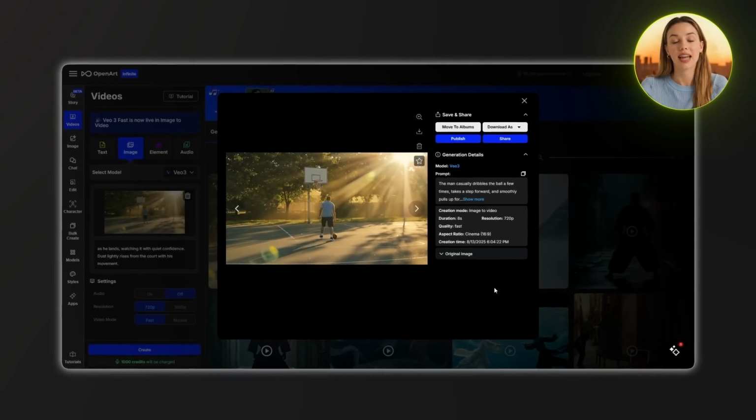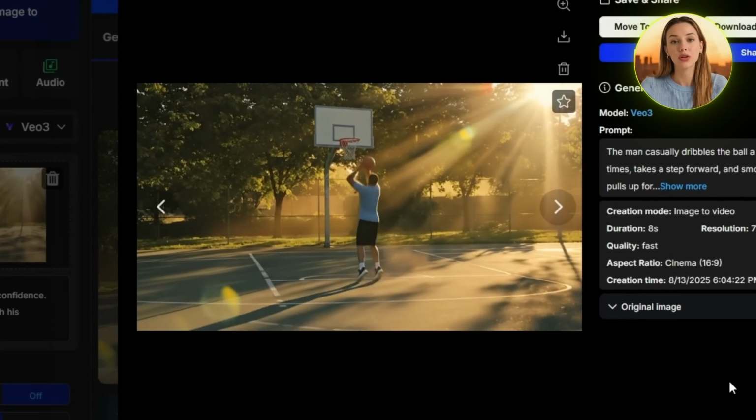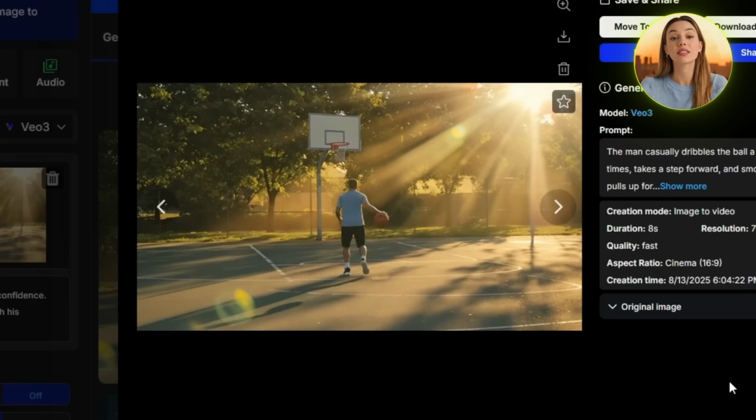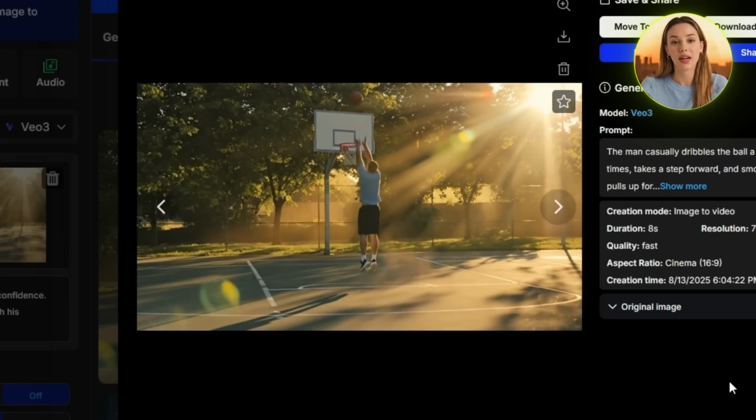This should be a much simpler test compared to the other prompts I tried, but sometimes the simple stuff can be just as revealing. VEO3 does a good job maintaining that golden hour lighting from the original image. The dribbling motion looks pretty natural, and the step forward is there. The ball physics are okay, but there is this slow motion effect throughout the video for some reason. The dust effect I asked for is there, but it's a bit more than I would like. Overall, not bad.